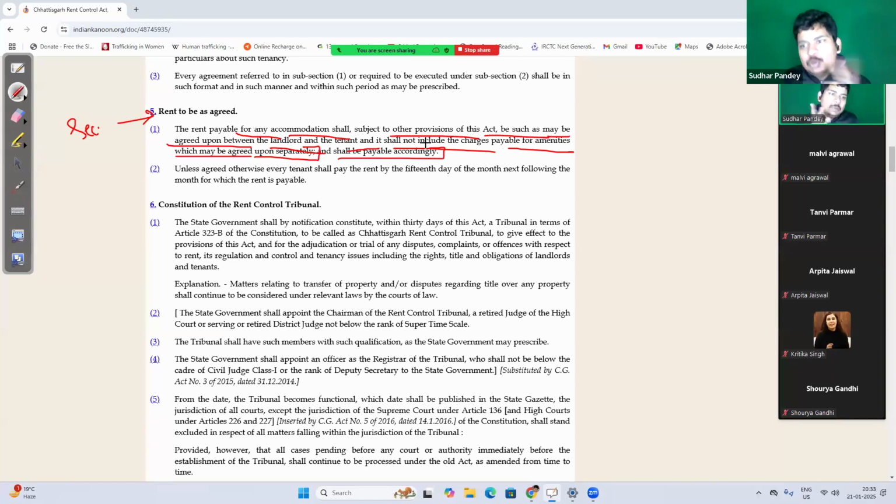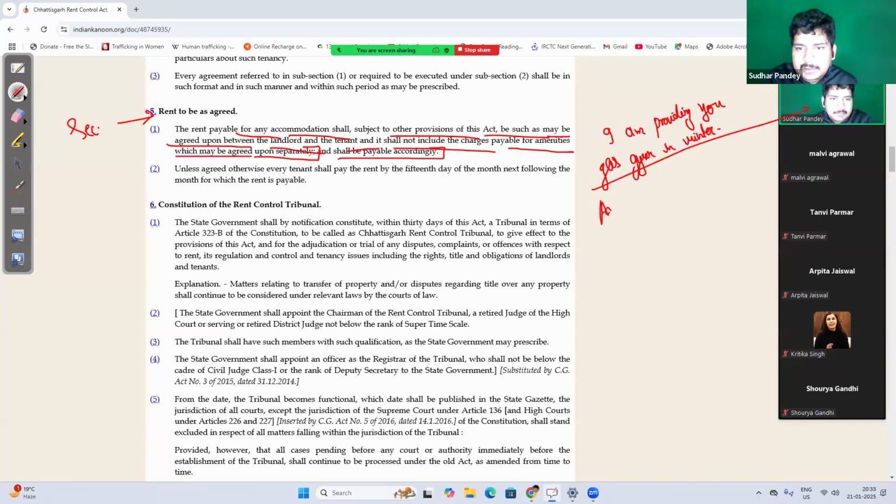लैंडलॉर्ड और टेनेंट के बीच में जो म्यूचुअल अग्रीमेंट हुआ है वो अमाउंट शैल बी फिक्स्ड एज अ रेंट. But if the landlord stated that I am providing you a geyser, ठीक है, गैस गीजर, ठीक है, in winters I am going to charge an additional 200 per month for the geyser during winter period.